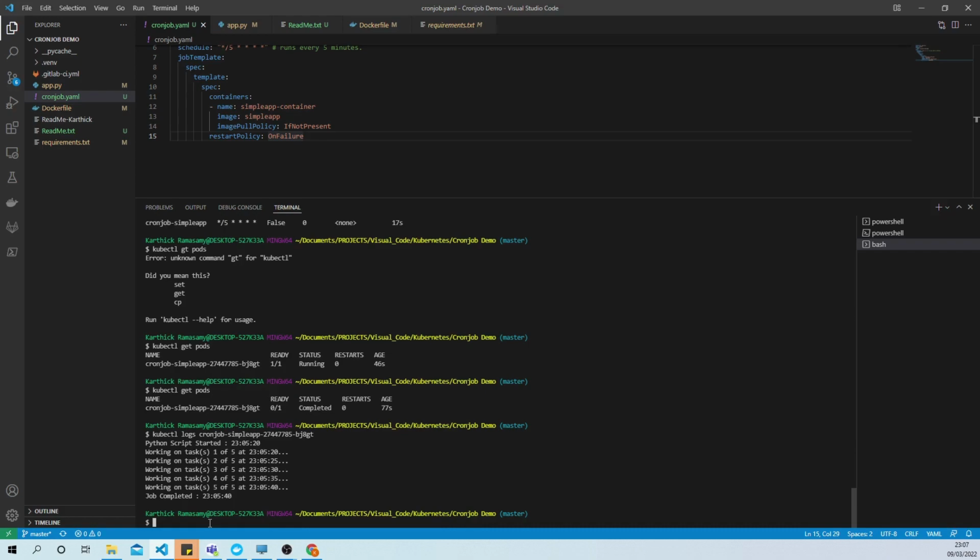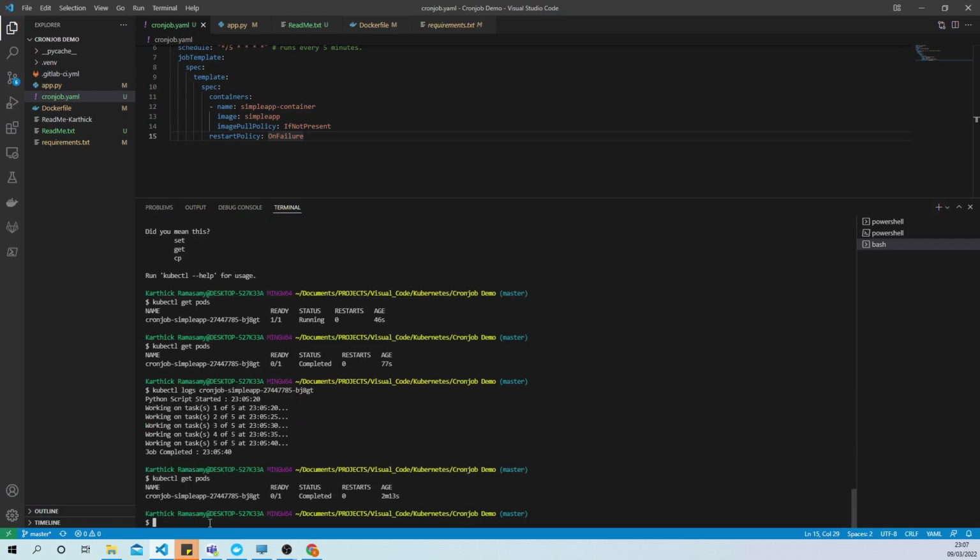Okay, let's wait for another 5 minutes and see if our cron job creates another pod. It's nearly 23:07, so it will create a new pod at 23:10, I guess. Let's come back at 23:09. Okay, we are at 23:09. It's almost time to create another pod. Let's watch the pods.